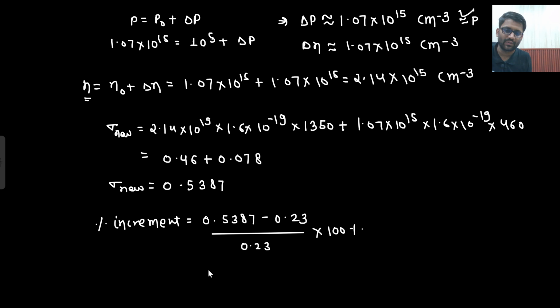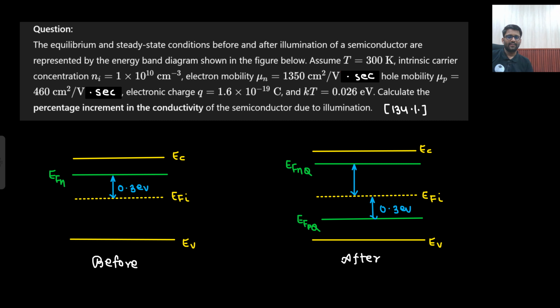So 134% you are getting. Okay, well and good. Understood? Yeah, so that's it about this question.